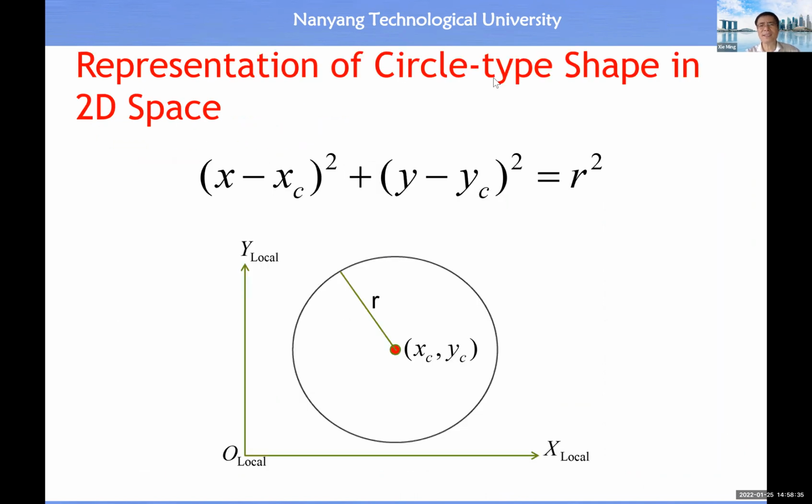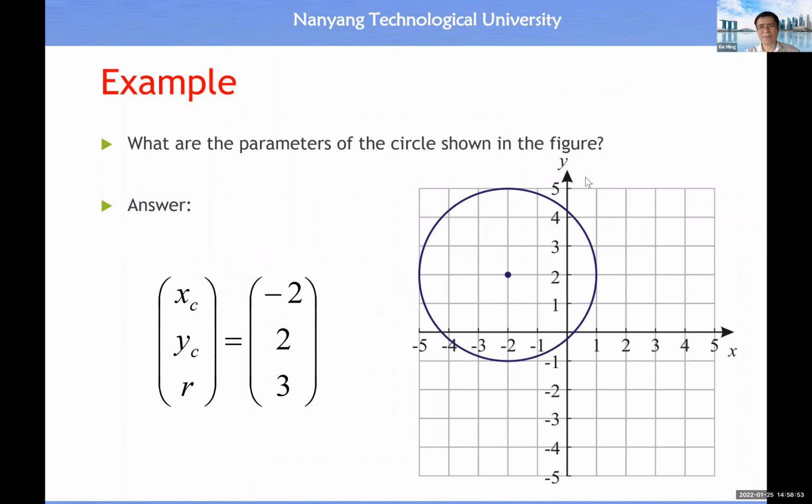Then how about the circle type of shape in the two-dimensional space? I guess every one of you knows now the equation of a circle at the location (xc, yc) with a radius r. So this is the equation. It's quite straightforward. So if, let's say, we are given this situation, what should be the center of the circle? What should be the radius of the circle? Immediately you know the center of the circle is (-2, 2). Then the radius is what? You count the number of divisions, 1, 2, 3. So the radius is 3.